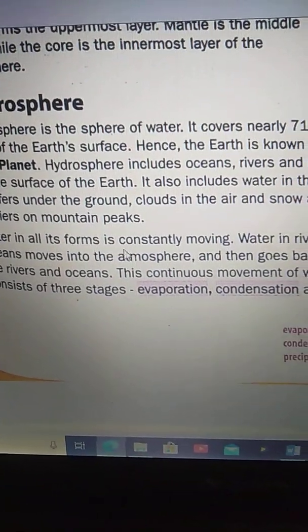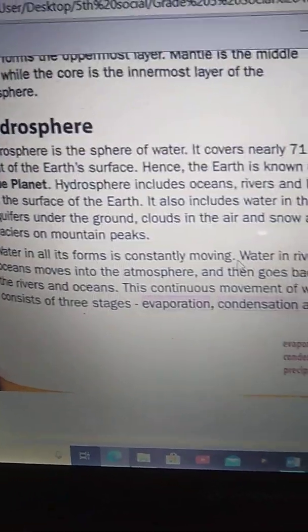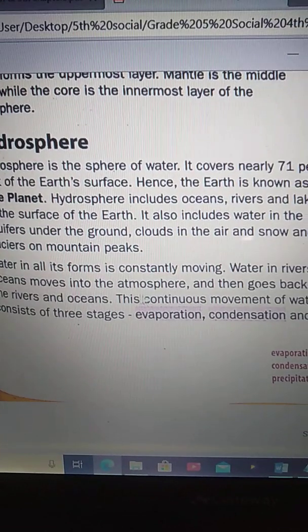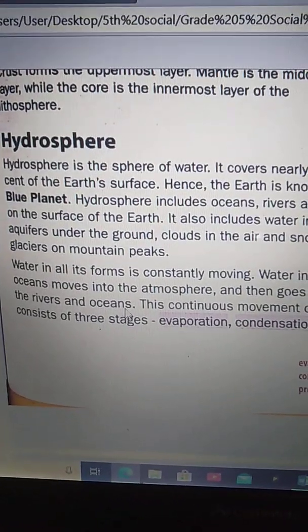Water in all its forms is constantly moving. Obviously, water is moving wherever it is. Water in rivers and oceans moves into the atmosphere and then goes back to the rivers and oceans.